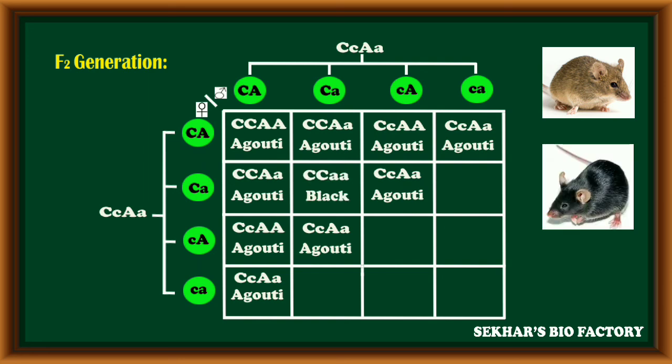And now the next combinations: capital C, small a. Because the second gene is in the homozygous recessive condition, a black coat will be expressed. Capital C, capital A, black coat. Capital C, small a, it expresses a black coat. Out of the 16 individuals, 3 have a black coat.